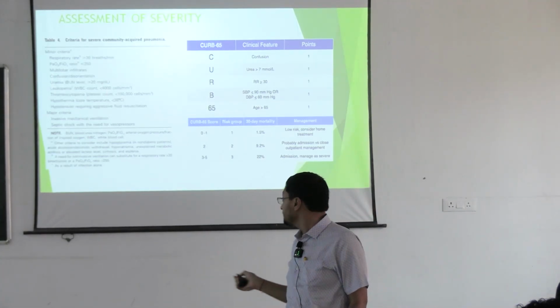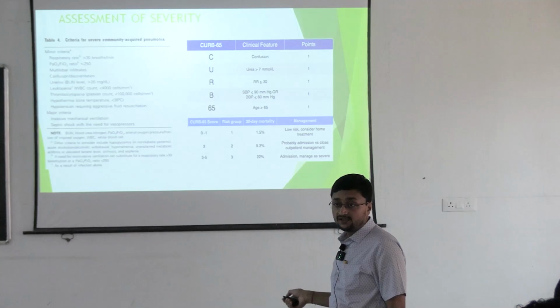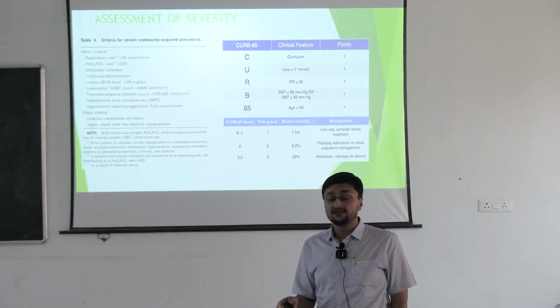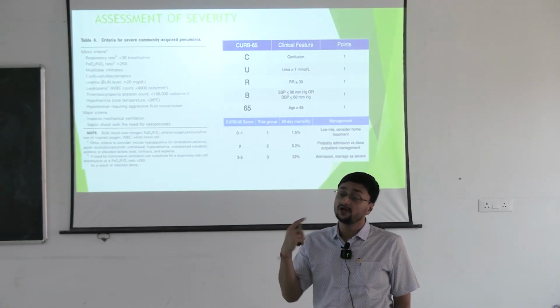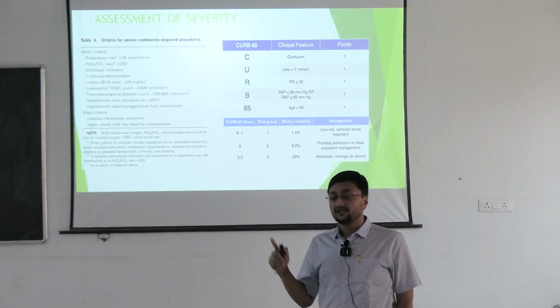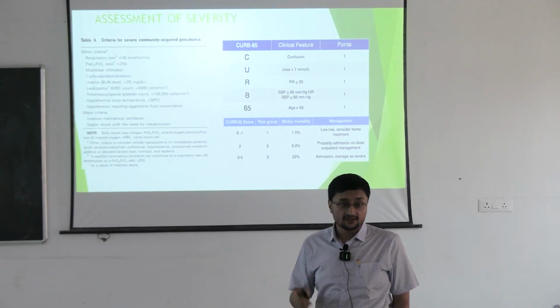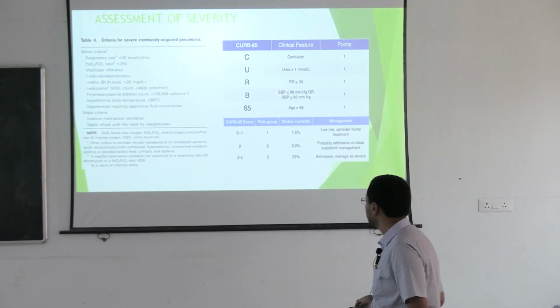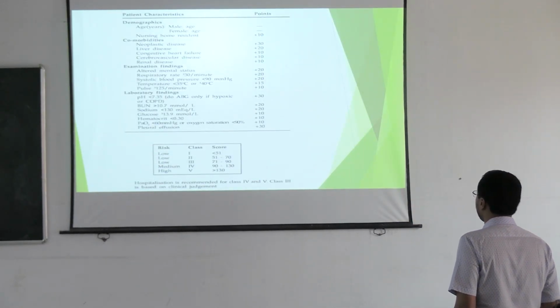These are the criteria. If the patient has any 3 of the minor criteria or any one of the major criteria, then you can call it severe pneumonia.